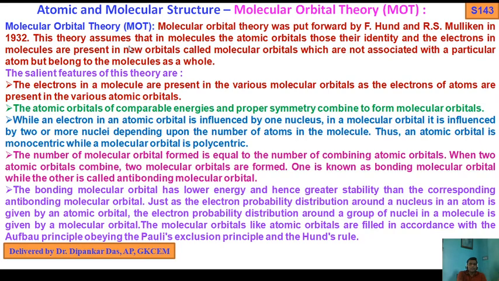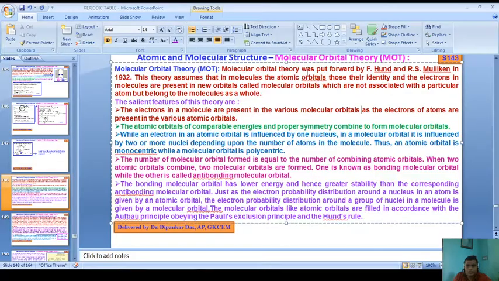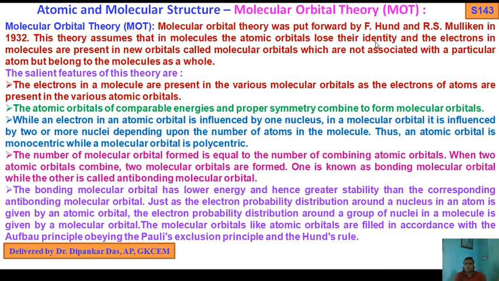This theory assumes that in molecules the atomic orbitals lose their identity, and electrons in molecules are present in new orbitals called molecular orbitals, which are not associated with a particular atom but belong to the molecule as a whole.